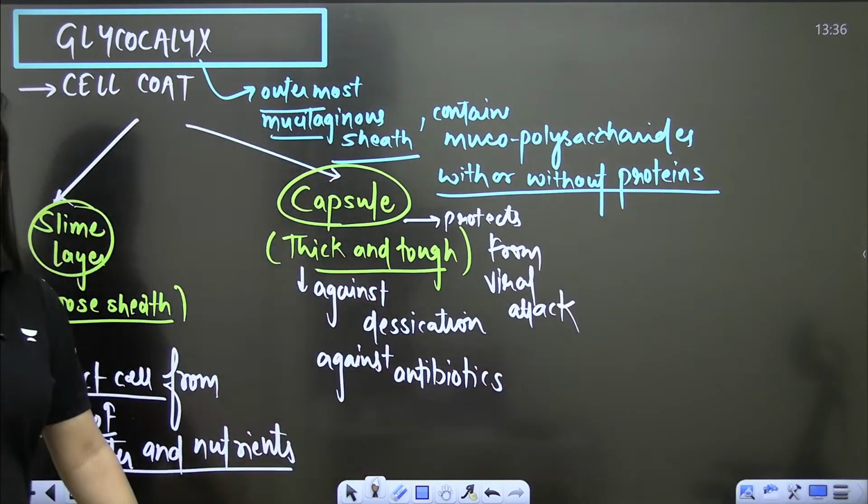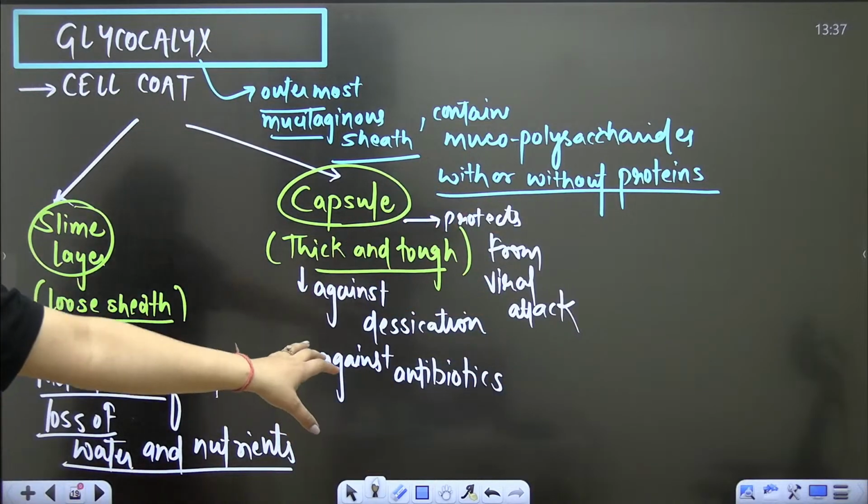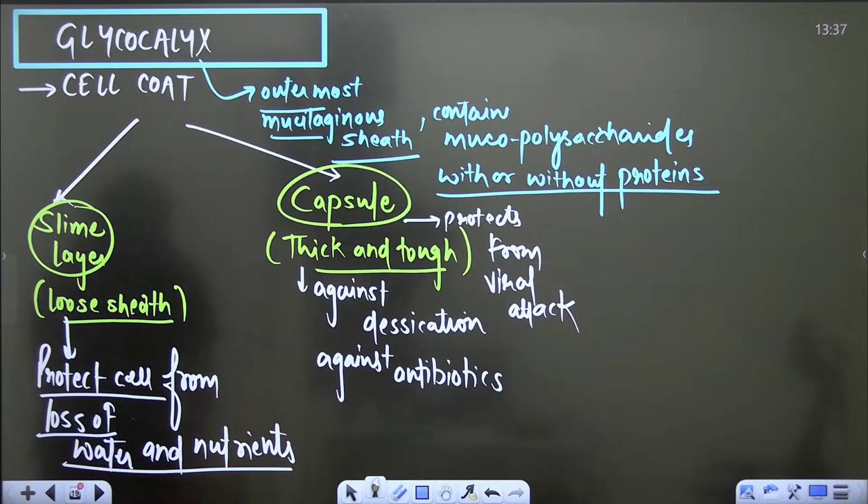Tell me, any doubt? So this is about the glycocalyx. This is the outermost covering. It is having the two types. Understood? Yes, bache?